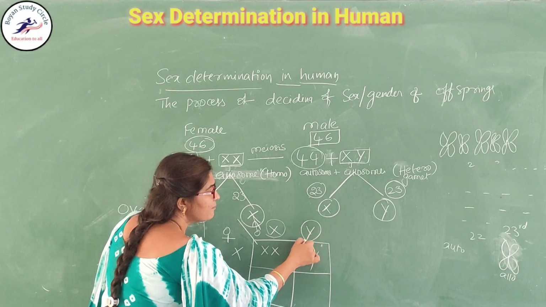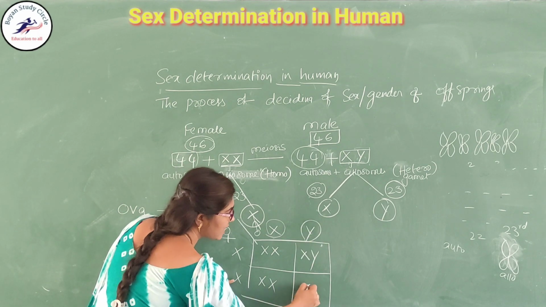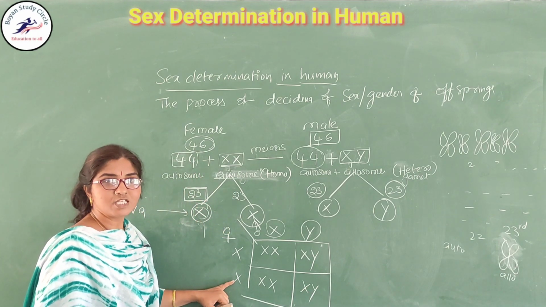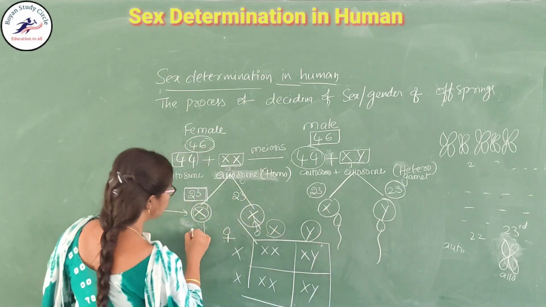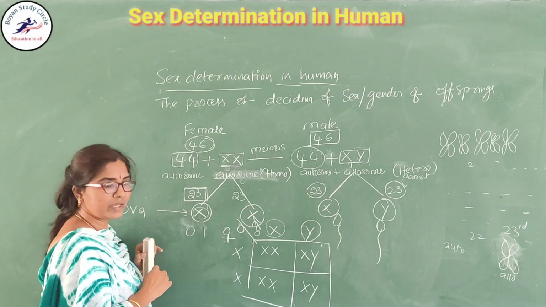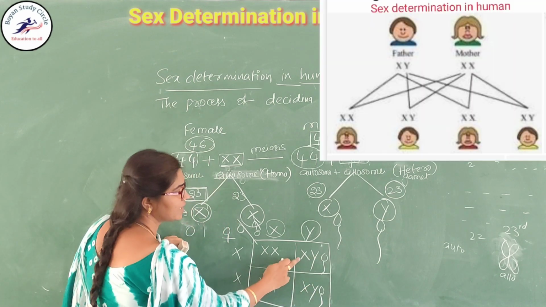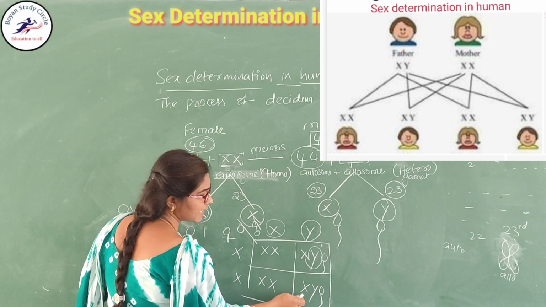If the male's Y chromosome fertilizes the X chromosome of the female, then XY is produced. This is a sperm cell, this is the egg cell.